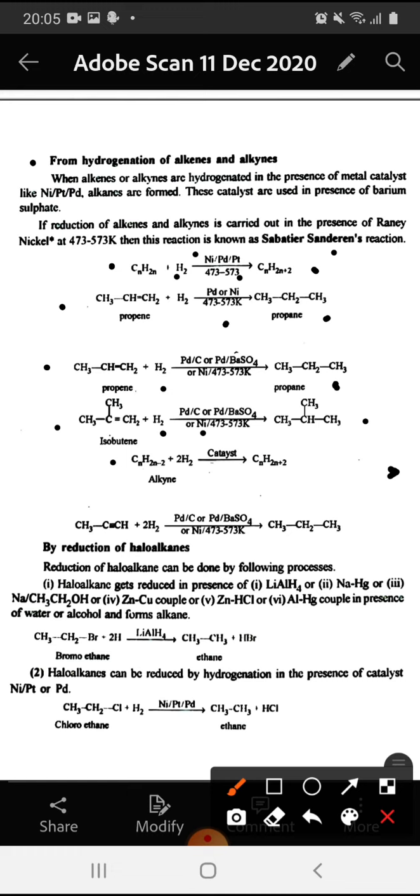Alkynes also undergo hydrogenation reaction to give alkanes in the presence of catalyst. For example, propyne undergoes hydrogenation in the presence of palladium and carbon or palladium and barium sulfate or nickel at 473 to 573 Kelvin to give propane.